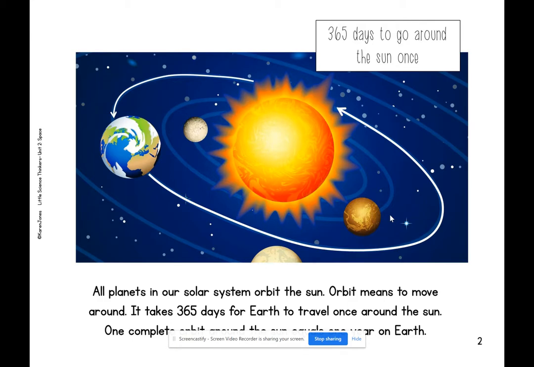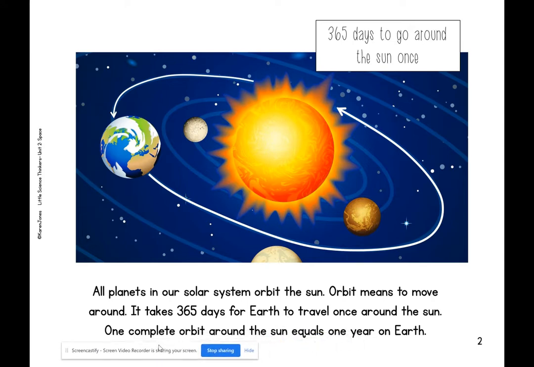All planets in our solar system orbit the sun. Orbit means to move around. It takes 365 days for Earth to travel once around the sun. One complete orbit around the sun equals 1 year on Earth. It says 365 days to go around the sun once.